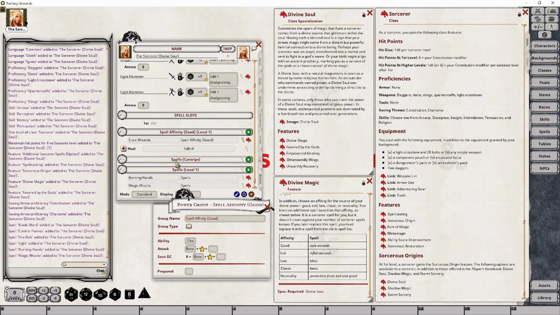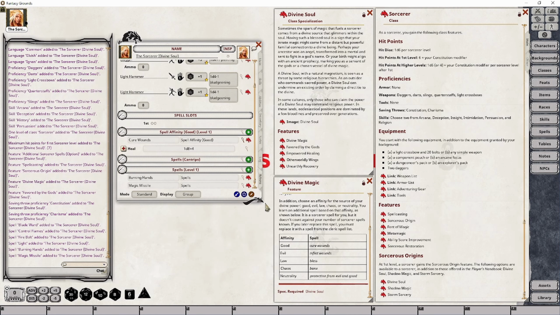Now, before I move on, I also need to make sure that this gets changed to a spell group. That's important because this is going to be treated like a spell. If you run out of spell slots, this does go away in the sense that you lose the ability to cast it. You must have active spell slots to be able to cast these spells. Even though they don't count against your known spells list, you still need the slot there to be able to cast it.